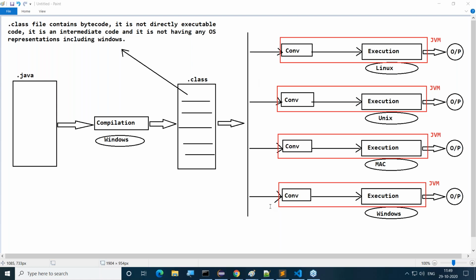Anyway, the answer I'm telling you is four different JVMs, not the same JVM, not one JVM. Observe this, guys: overall, four JVMs we are using. How, sir? How can you say four JVMs are used? What is the reason for it? The reason I'll tell you now.